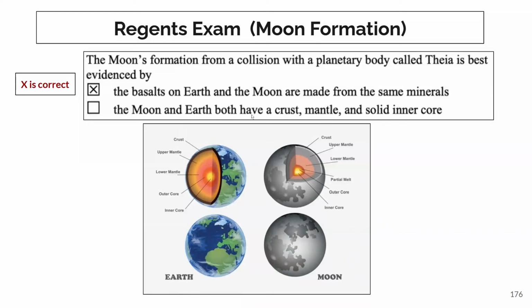It's not going to be that the moon and Earth both have a crust, mantle, and solid inner core, because yes, the planets and moons have different layers, but that does not suggest that they collided. That just suggests that these things cooled slowly and the denser materials sank to the core.